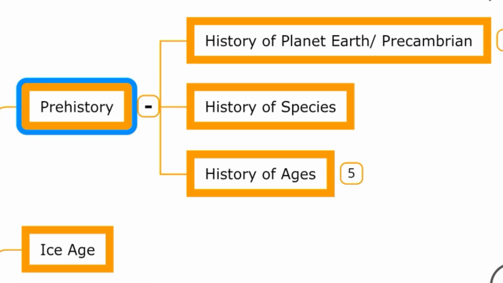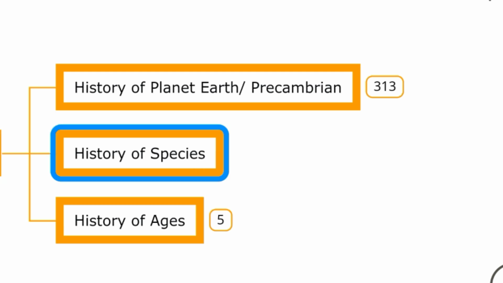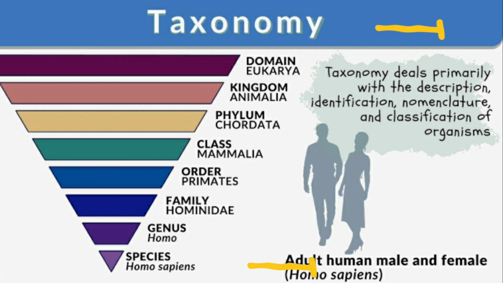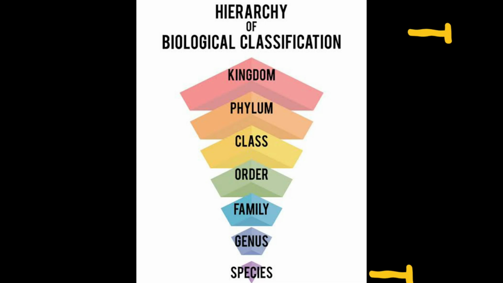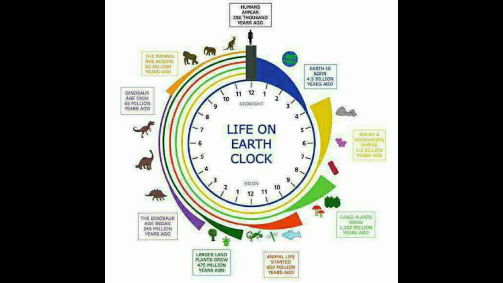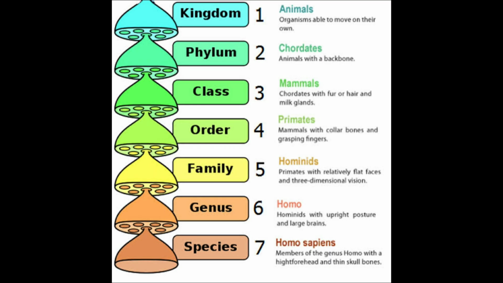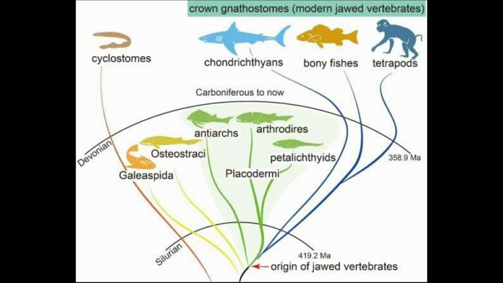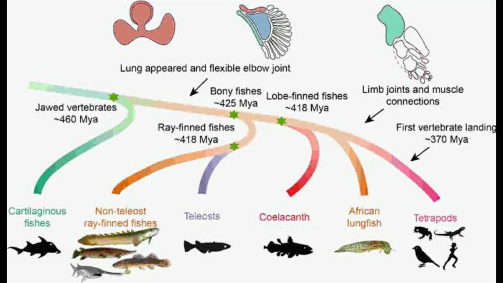Secondly, we will be dividing prehistory in terms of species, which are the basic unit of classification and taxonomic rank of organisms as well as biodiversity. The Earth has had life since its appearance. Species continue to evolve, taking on new forms, splitting into daughter species, or going extinct in the face of ever-changing physical environments.